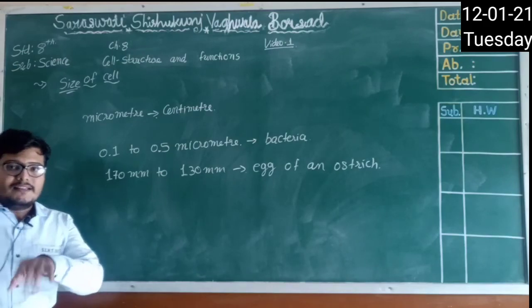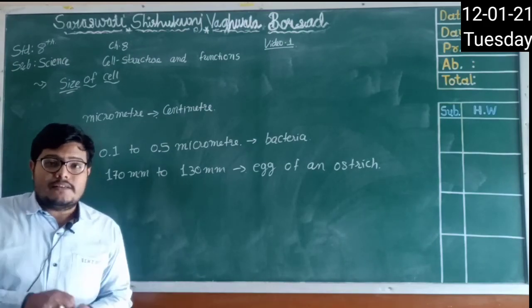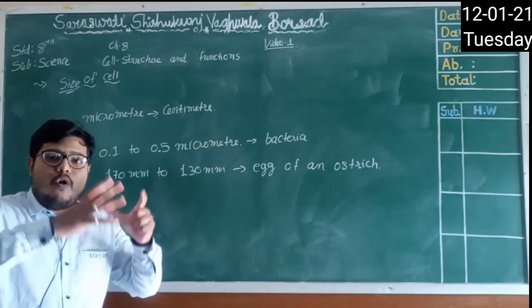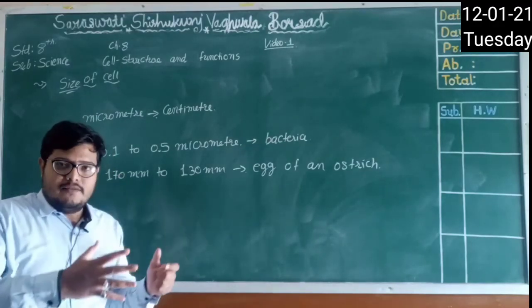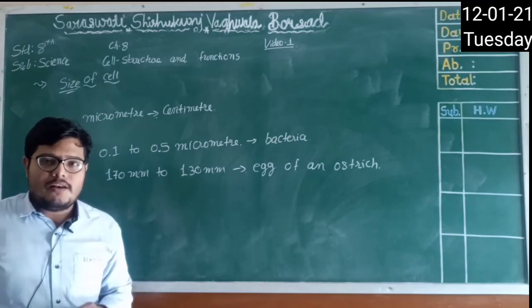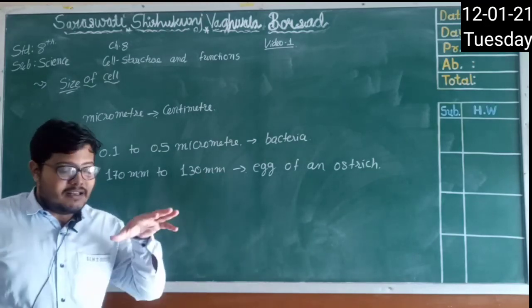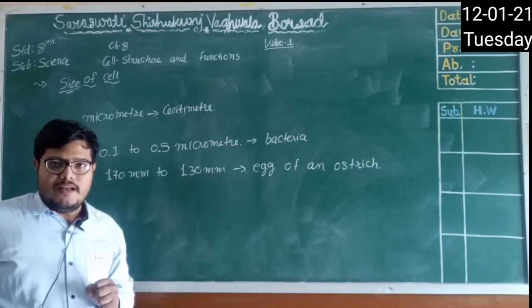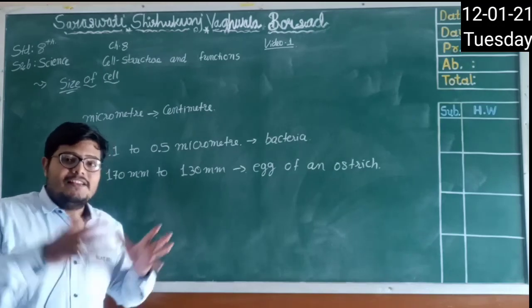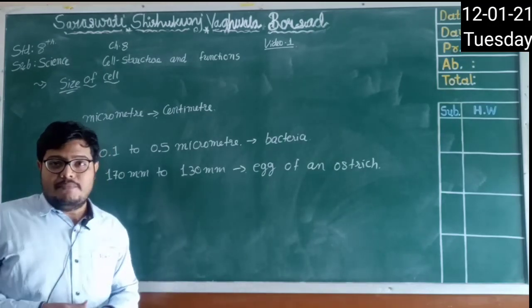But the size of the cell doesn't define the size of an organ or the body of a living thing, right? Means if a living thing has a small cell, it doesn't mean that the living thing itself is small, and a living thing that has a big cell doesn't mean it is big. Let me give you one example, like elephant and rat.